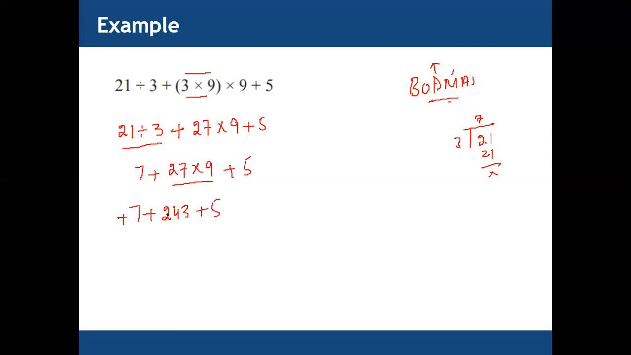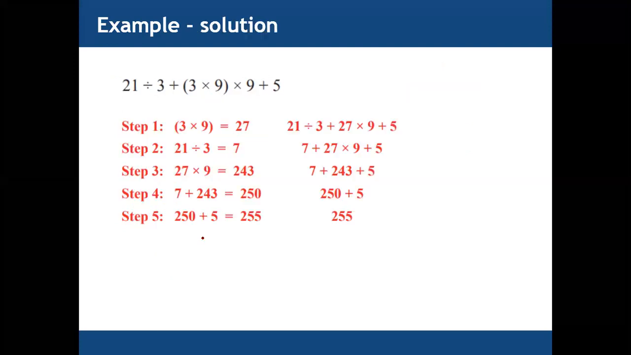Now we have only addition, all three are addition, so we can add. If we add 7 with this one, it equals 250, and plus 5 equals what? 255. Yes, 255 is the last answer. This is one solution we have.